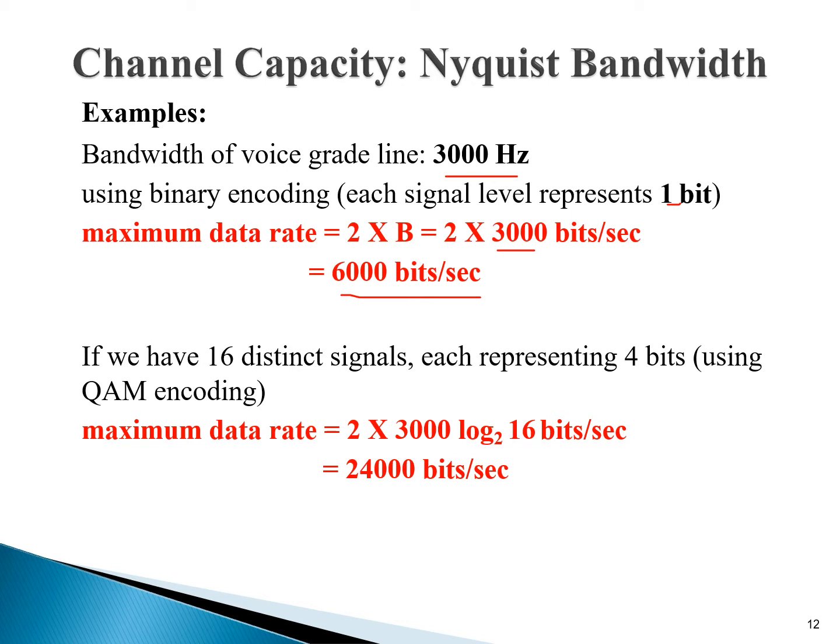If we have 16 distinct signals, each represents 4 bits using QAM encoding. 4 bits क्या होंगी? 0, 0, 0, 0. 4 zeros होंगे ना. So what is the formula? 2 multiplied by bandwidth log base 2 V. Here V is equal to 16, and the bandwidth is 3000. So 2 multiplied by 3000 log base 2 16, right?